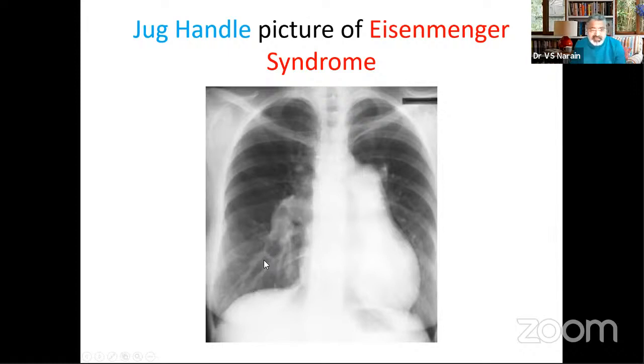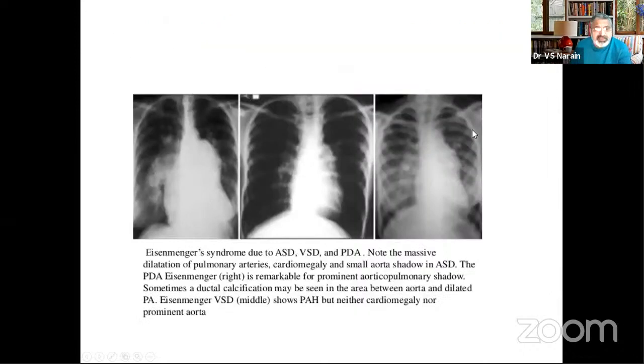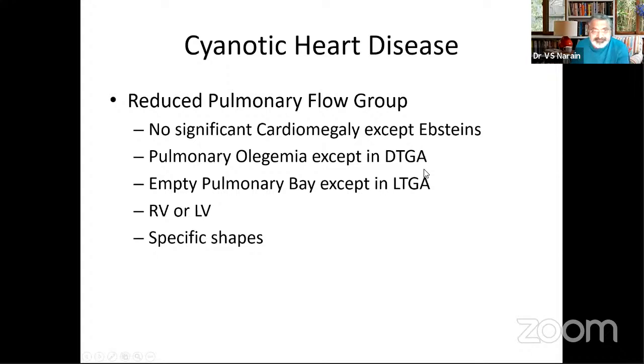The distal vessels are less than 50% of their proximal vessels. So this is classic pruning, main pulmonary artery swollen, no significant cardiomegaly. This is a classical jug handle picture of Eisenmenger syndrome. So Eisenmenger syndrome due to VSD, once again, the right atrium, see this jug handle and peripheral pruning. This is PDA Eisenmenger, this is VSD Eisenmenger. The smallest heart will be in VSD Eisenmenger. The largest heart would be in ASD Eisenmenger. So Eisenmenger, ASD, VSD, and PDA.